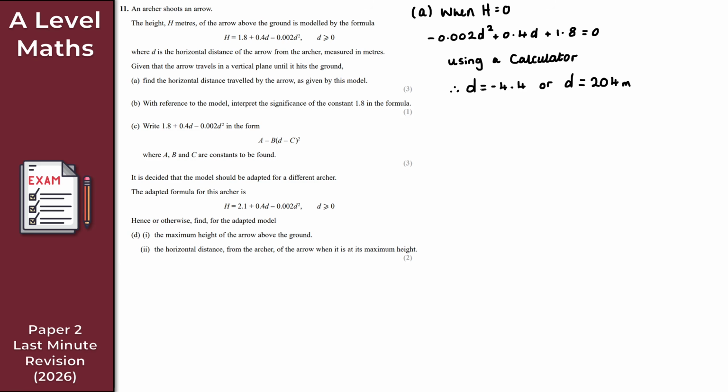Well, if that's negative, then that's clearly a problem, right? So, bosh, get rid of that one. We don't want that one. So, D then is equal to 204 meters. So, the horizontal distance traveled by the arrow, as given by the model, is 204 meters.